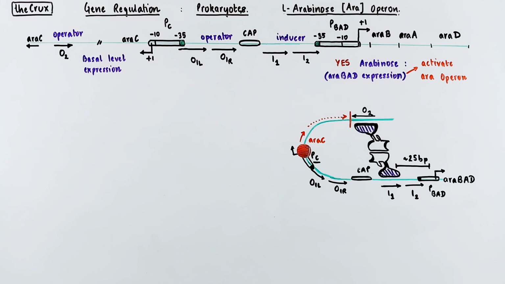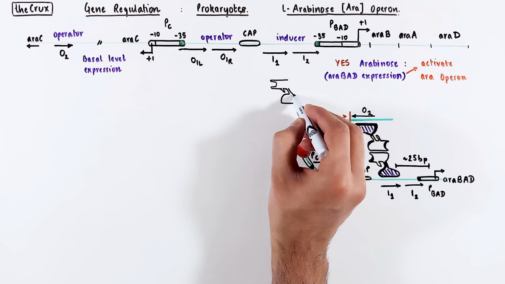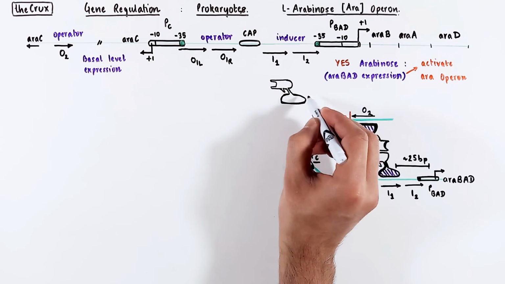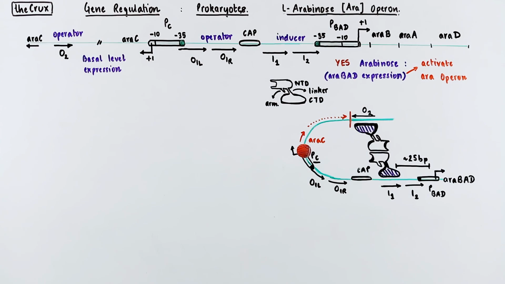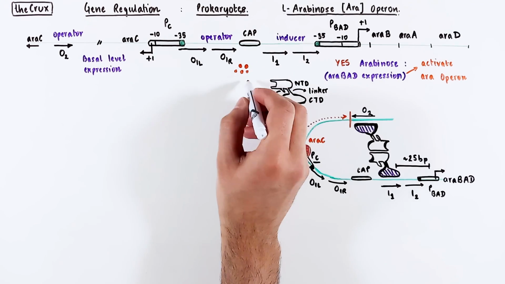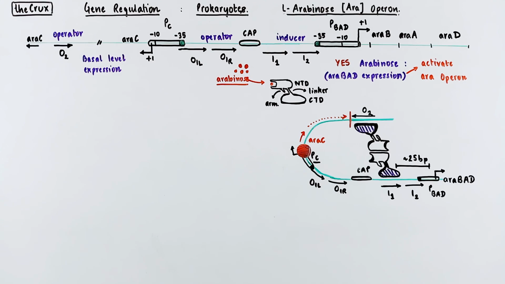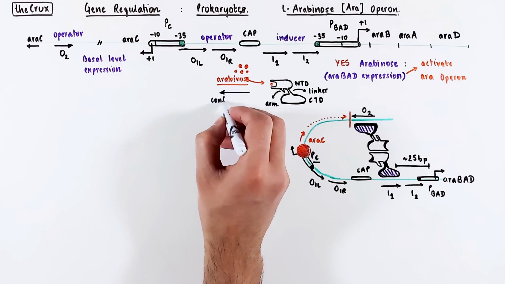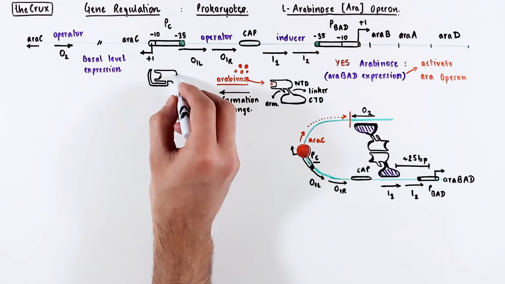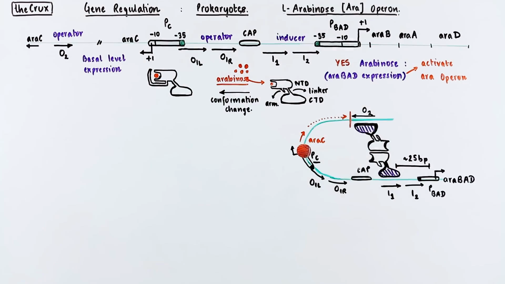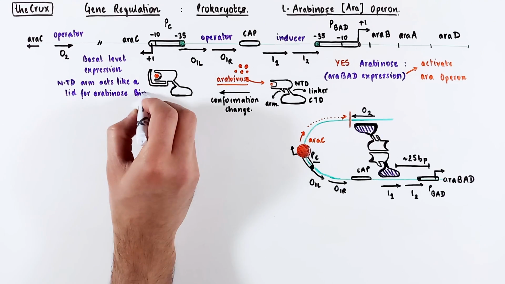This upregulation is driven by the change in the structure of the araC protein. Typically, the araC monomer looks something like this, which has an N-terminal domain, a C-terminal domain, linker, and this arm. But when arabinose is present in the bacteria, the arabinose can directly bind to the arabinose binding pocket. This binding causes a conformational change in the araC monomer. Following the conformational change, the monomer looks something like this, where the N-terminal domain arm flips out and acts like a lid for the arabinose binding pocket.